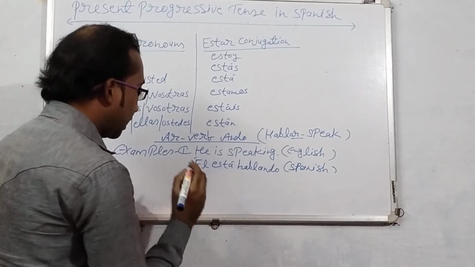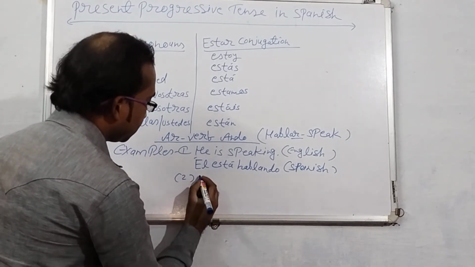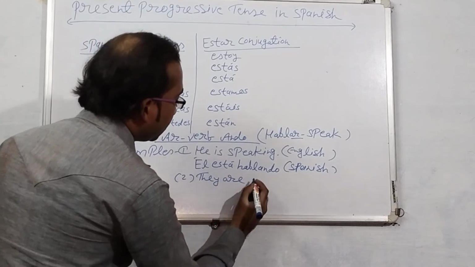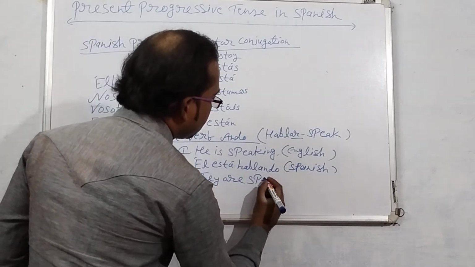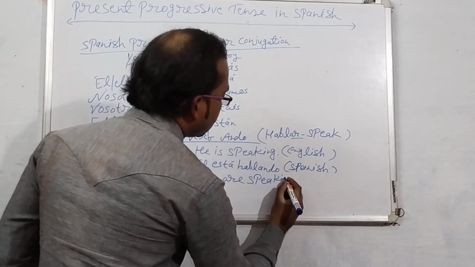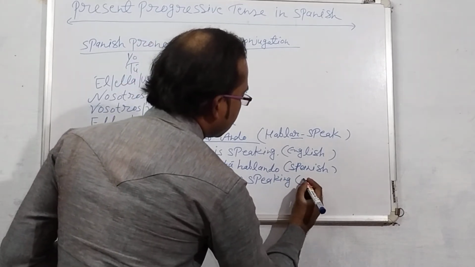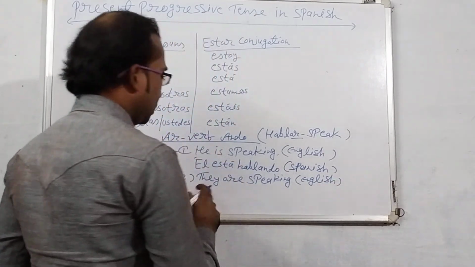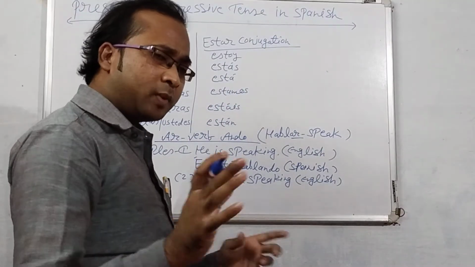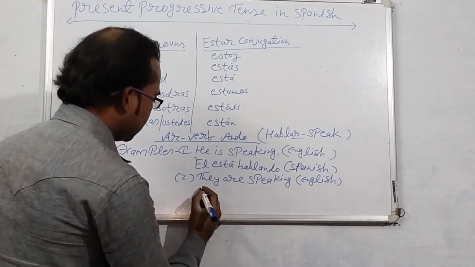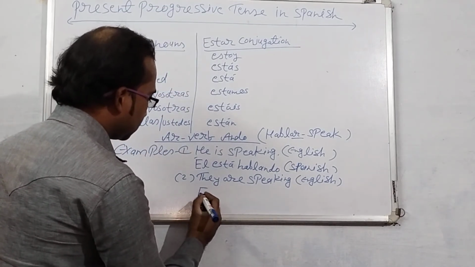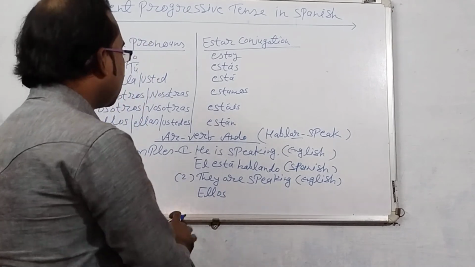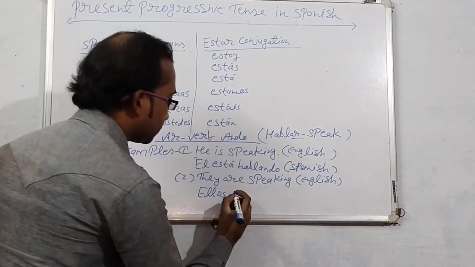Spanish. And next example, they are speaking. English: They are speaking. How to translate into Spanish language? Ellos. With ellos, están will be used here.